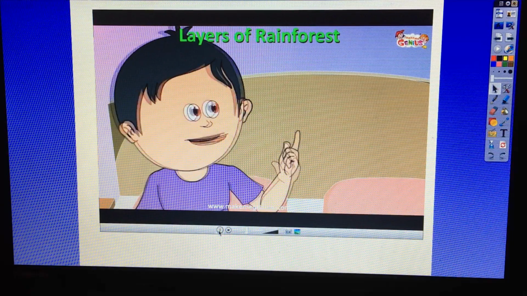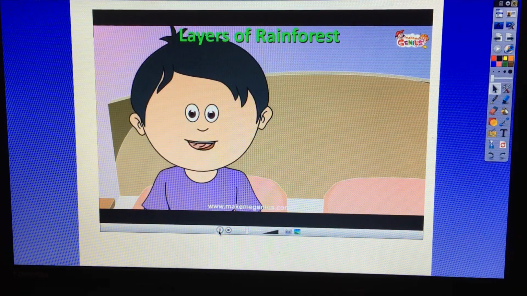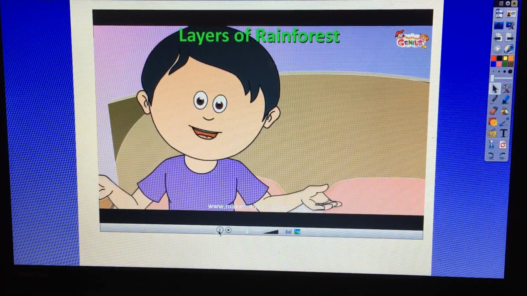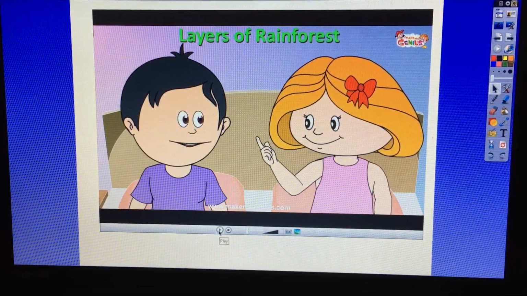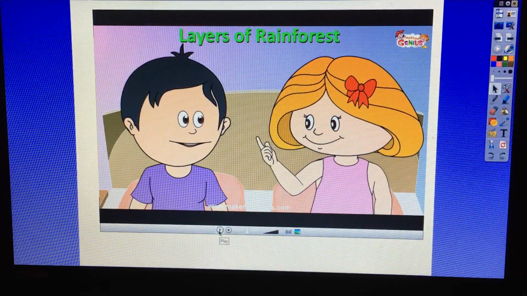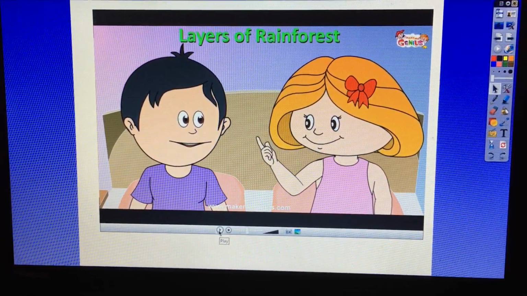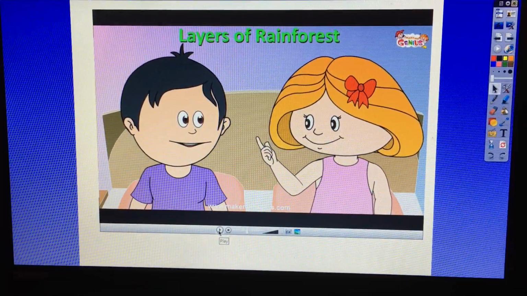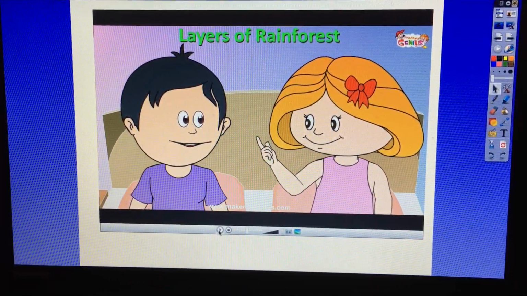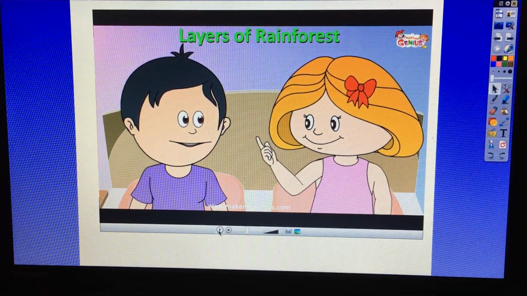So it is like different types of people living on different floors in our building? You are correct. You might want to think of it just like the boy said, as different people living in different layers of a building. So if you live in a block of flats, imagine each floor is a layer. So you have the top layer, a middle layer, a bottom layer, just like the rainforest.